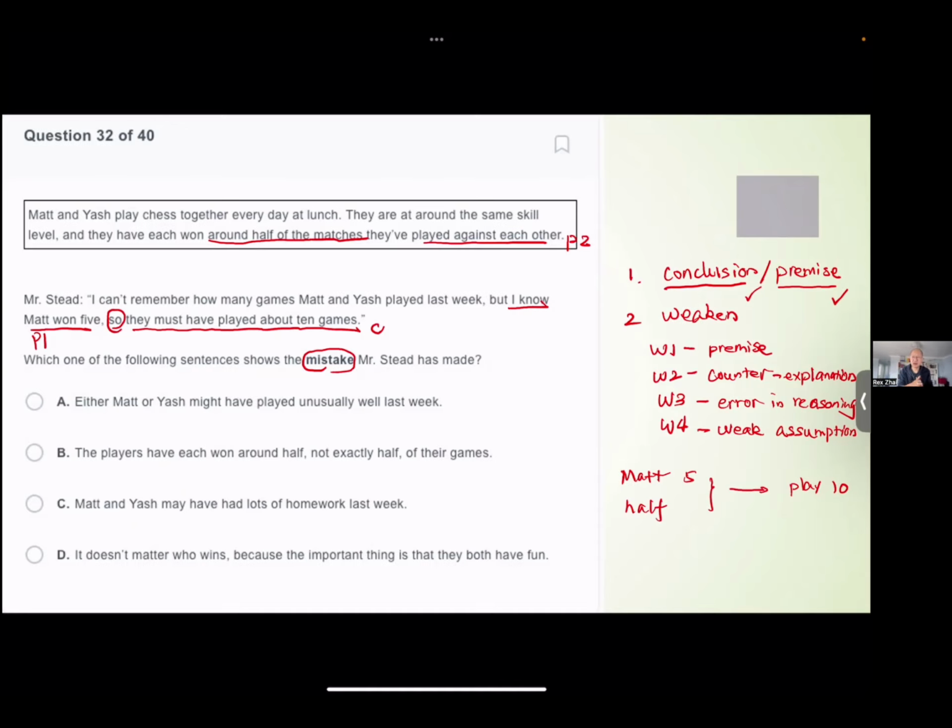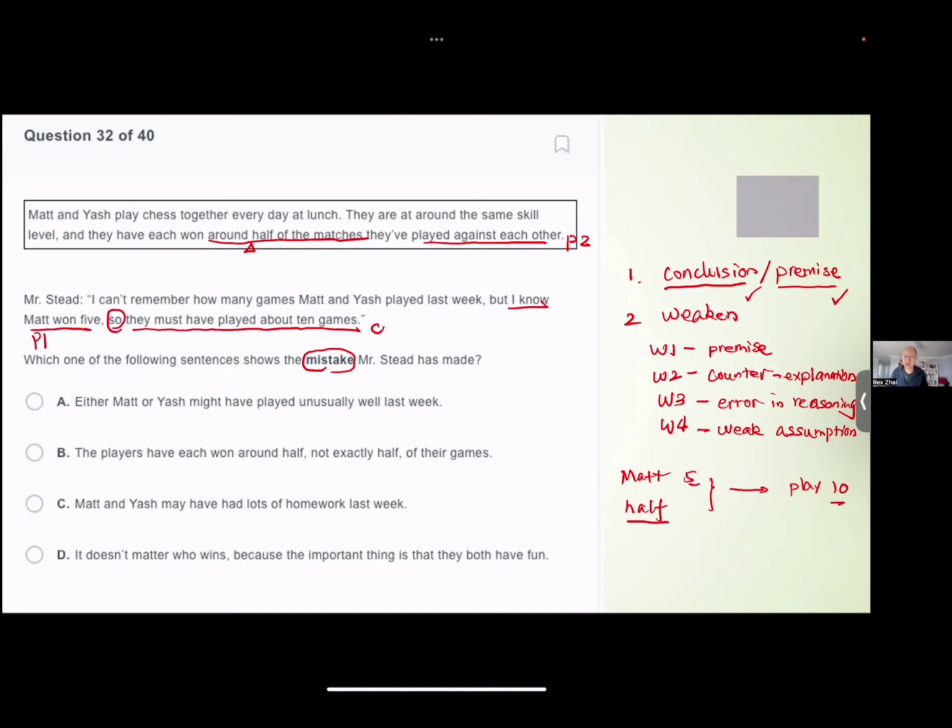That's called an assumption. So the assumption here is because they are on the same level, which means they each won around half of the games. If this is around half of the games, the assumption here is this half of the games will apply to any number of games they play. If they play 5, then it's 10.